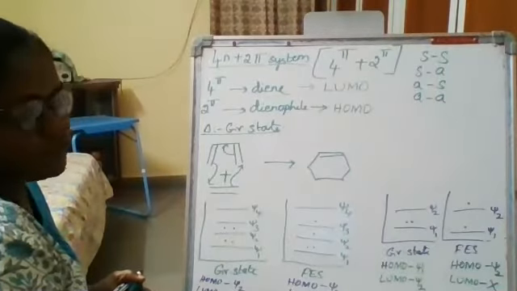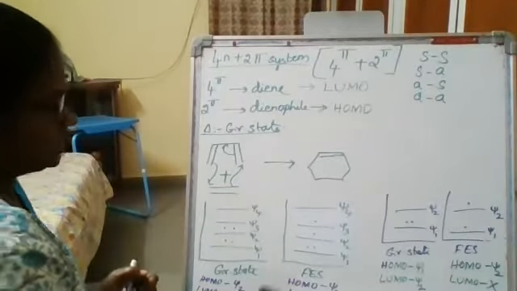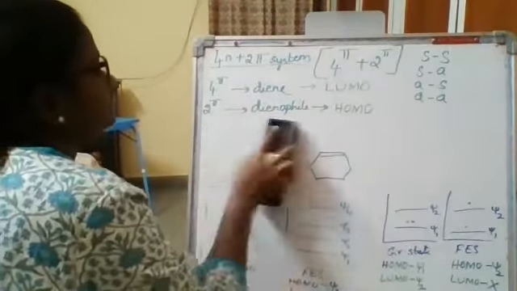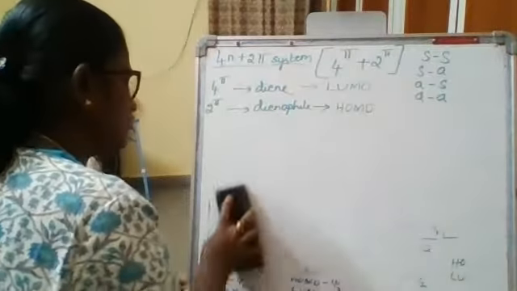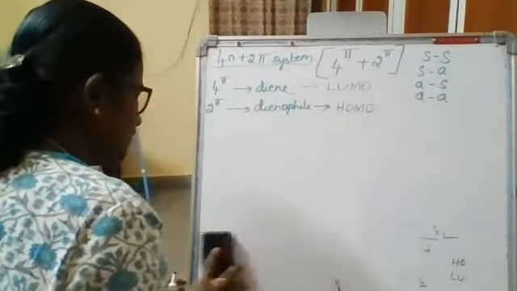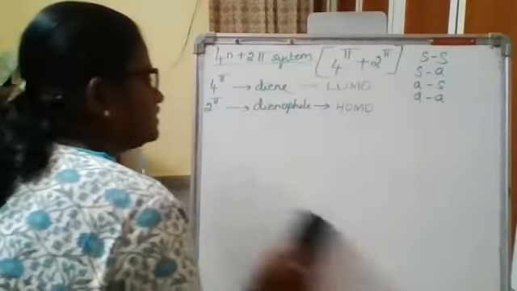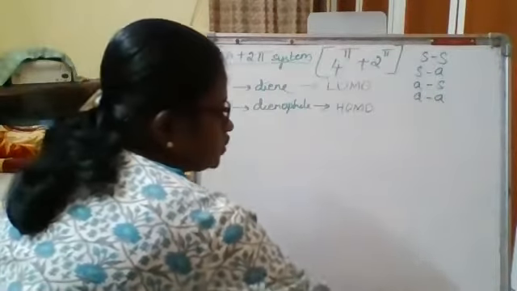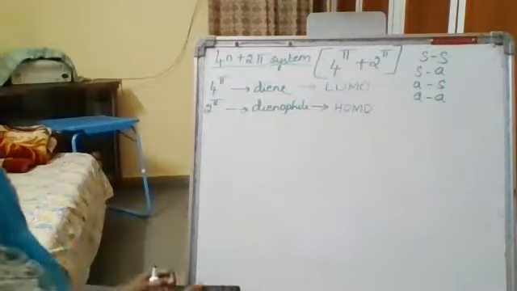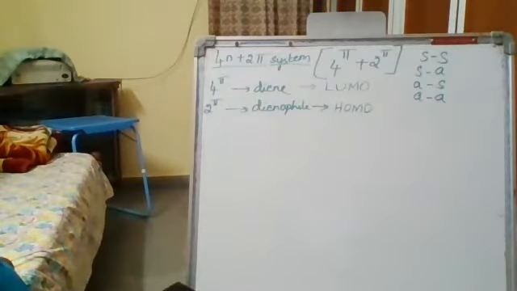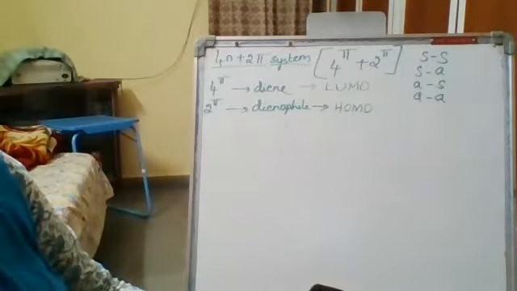Now, using these psi functions, we are going to apply the FMO theory and predict whether it is possible in the ground state or in the photochemical condition. For the dienophile, we need to consider the HOMO level of the ground state, and for the diene, we are going to consider the LUMO level. So what is the LUMO level in the diene? It is your psi 3 function.